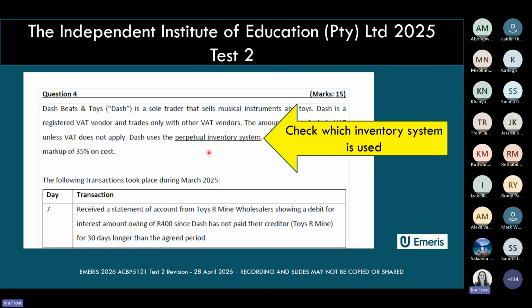Because if you just assume we're using one of the two inventory systems, that will have a big impact on how you record the transactions and how you do some of your calculations. And if you have assumed the incorrect inventory system, of course, that will end up costing you a lot of marks in the test and in the exam.